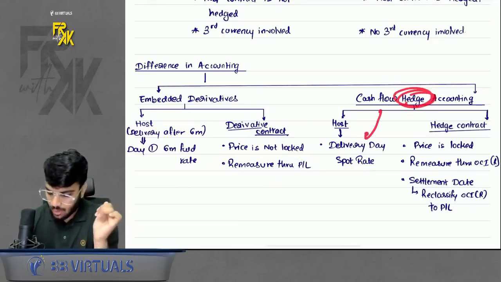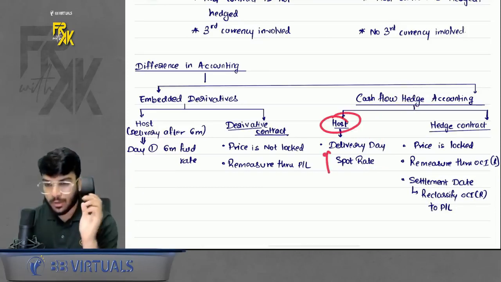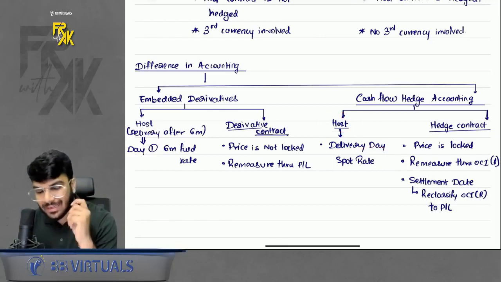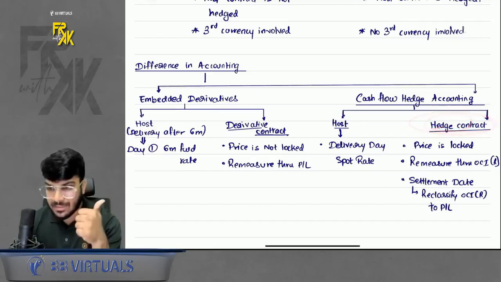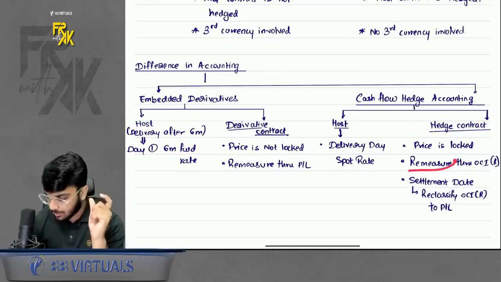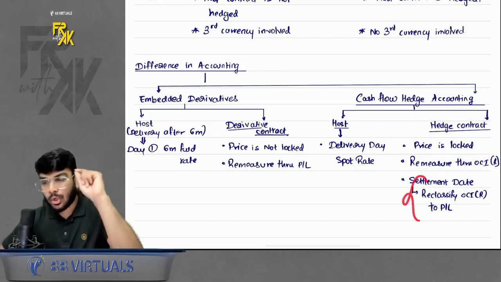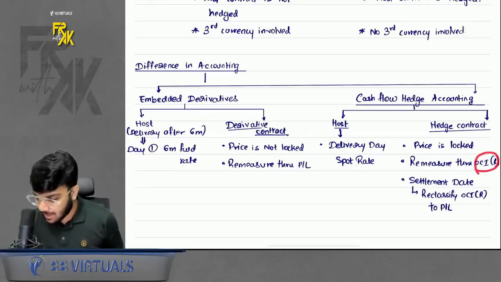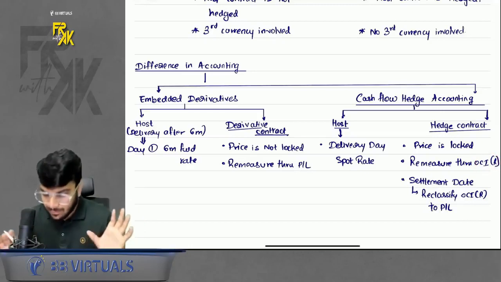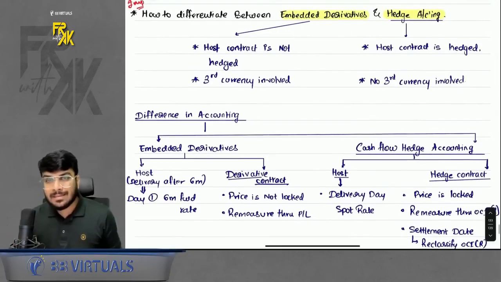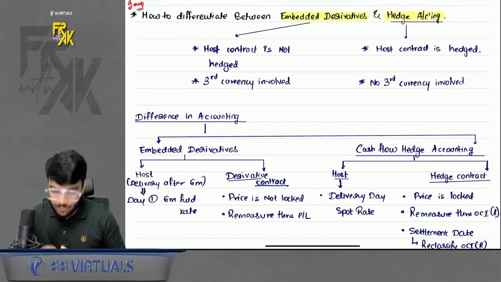In hedge accounting, on delivery date for host contract, we use spot rate. So we will record at delivery day's spot rate on the date of delivery. For hedge contract, do remember price is locked. Whatever you remeasure, you will transfer it to OCIR. And on settlement, don't forget to reclassify the balance of OCIR to profit and loss. This is the difference of embedded and cash flow hedge. Do remember, you will not find this anywhere, but this is only for your use so that you don't get confused by things.